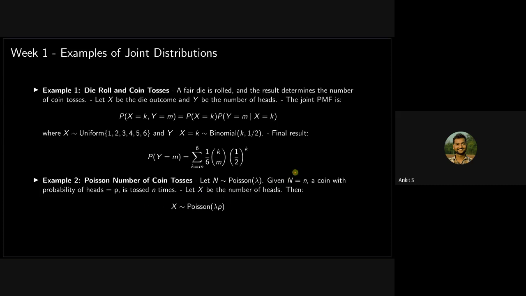So in this case also, suppose x represents the number of heads, what is the distribution this is following? Anyone?